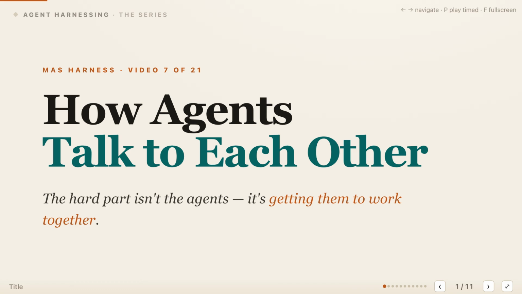In video 6, we gave the orchestrator control over the agent loops. Now we need to examine the channels connecting those loops. I'm Mehrdad, and here's the claim I want to establish up front. The hard part is not having capable agents. It is getting them to work together reliably. That means deciding what one agent passes forward, what everyone can share, and how each receiver should use what arrives. In a multi-agent system, coordination lives in those connections, so those connections need deliberate engineering.